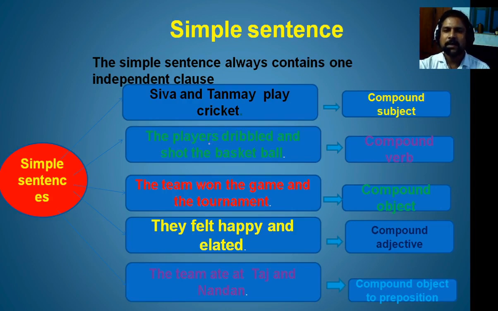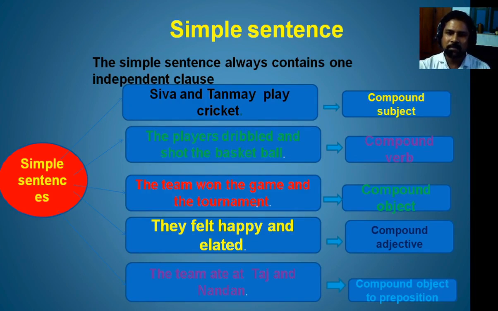Whatever it may be, this contains one subject and one predicate part. It is the independent clause, and the sentence contains one independent clause. Now, there are two verbs, therefore a compound verb. So this much is clear: a simple sentence can have one subject and one compound verb.